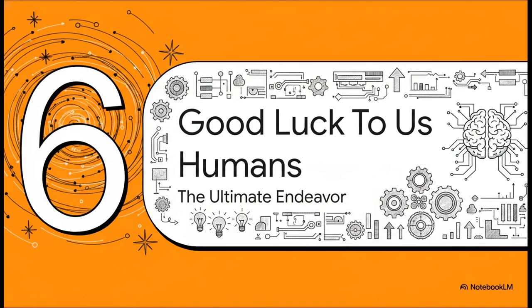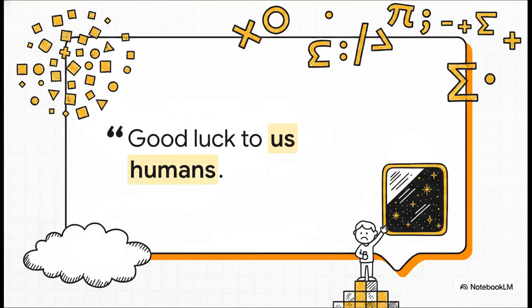And that brings us to our final stop, Section 6, Good luck to us humans, the ultimate intellectual endeavor. Let's see how all of this builds into what is quite literally the absolute pinnacle of human intellectual potential. Attempting to build the real out of the discrete demands immense intellectual audacity. We are literally trying to engineer a functional mirror to the cosmos using fundamentally mismatched tools. So that phrase, good luck to us humans, isn't just a passing sentiment. It's a very real recognition that, math-wise, we might be punching just a little bit above our weight class right now. The hurdles ahead of us are staggeringly vast.